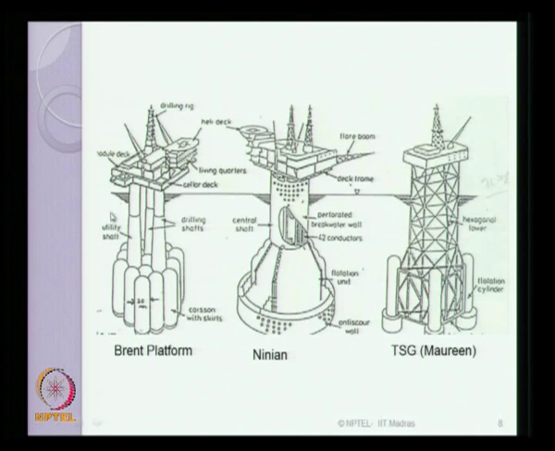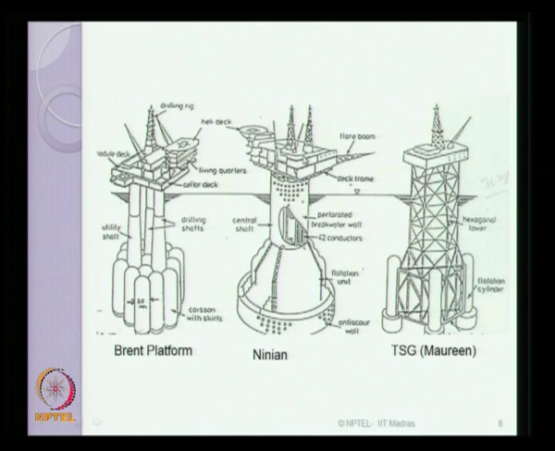There are different varieties of structures constructed, which you can see from the literature: the Brent platform, the Ninian platform, the TSG or the Maureen platform. You can see more or less the form which is being used for constructing gravity based structures is similar.